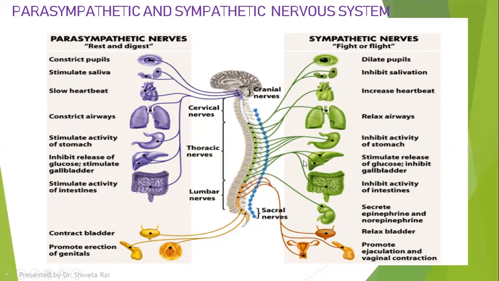Correct. So it is a simple nervous system wherein information from the cell, tissues and organs is transferred via the peripheral nervous system or through the spinal nerves into the spinal cord, or to the central nervous system. And then what does the central nervous system do? It will transfer the information to the brain for processing. Then the processed information comes back to the spinal cord, and then via the peripheral nervous system the responses occur.